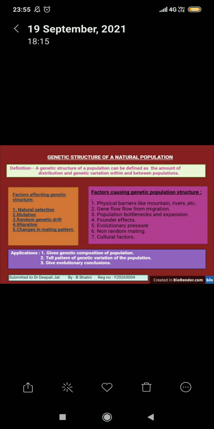Next are the components of the genetic structure of a population. Basically, there are three components of a population. They are birth, death, and migration. First is the birth. It is the process of addition of new individuals to the population, and death is a process of deletion of individuals from the population. And migration is the movement of individuals from one place to another within the population. This process doesn't affect the overall count of the population.